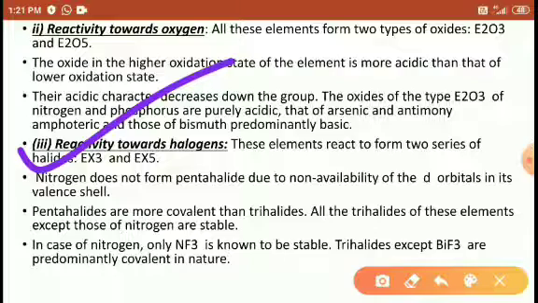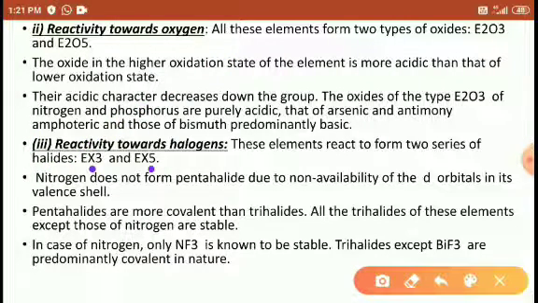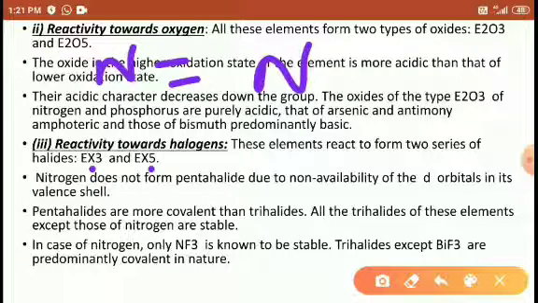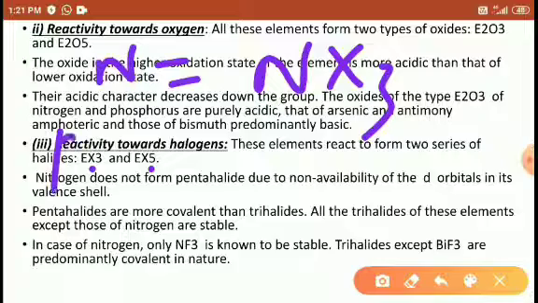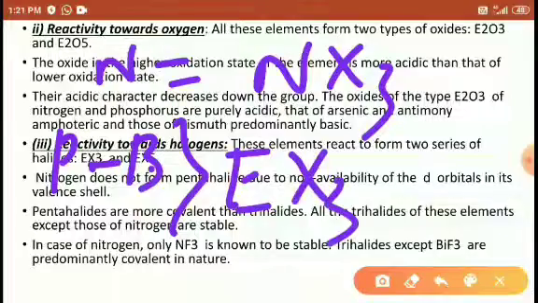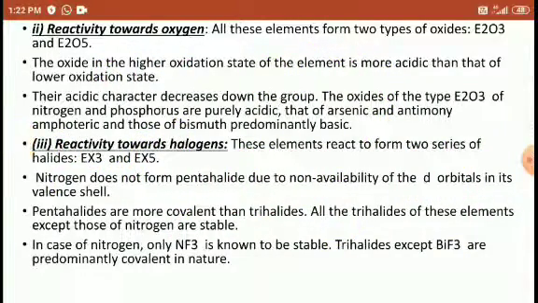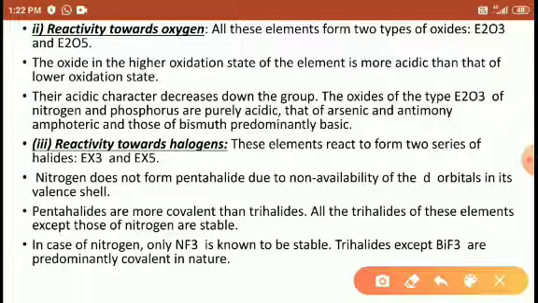Reactivity towards halogens. In these cases, the elements form EX3 and EX5, but nitrogen forms only NX3. It will not form NX5, but the rest of the elements, from phosphorus to bismuth, generally taken as E, all form EX3 as well as EX5 oxidation states, reacting with 5 halogen atoms.